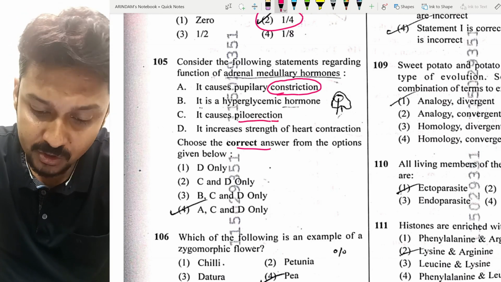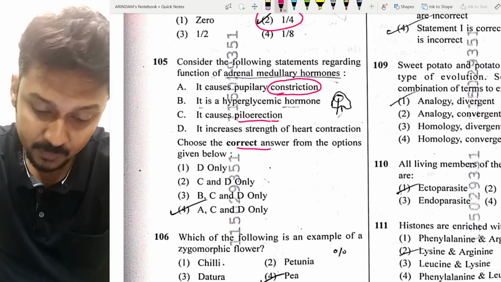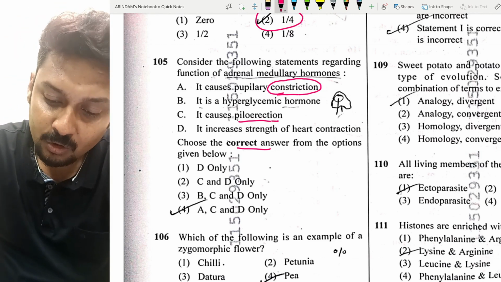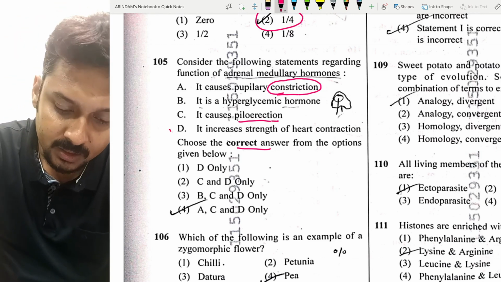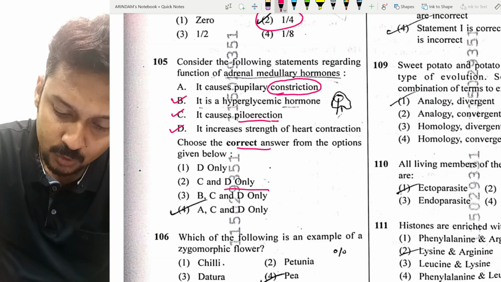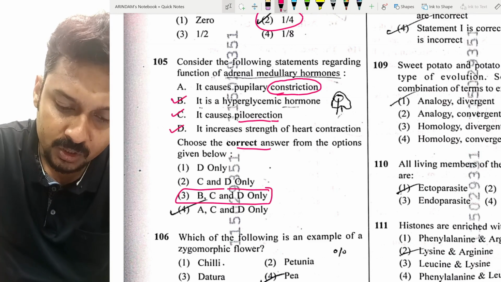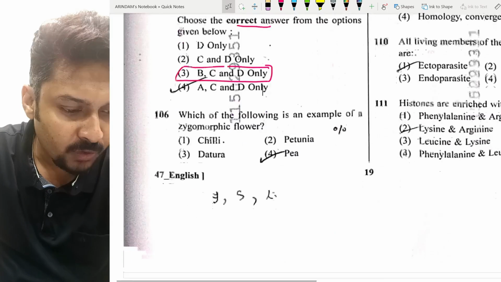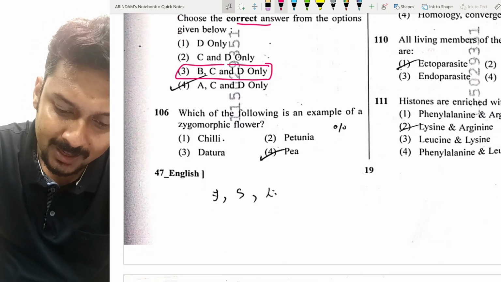Piloerection means raising of our hairs, and it increases the strength of the heart contractions. So B, C, D, right. So option number 3 is right for question number 105.